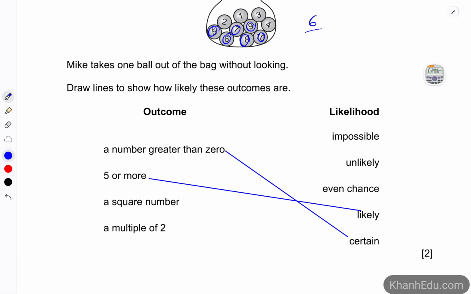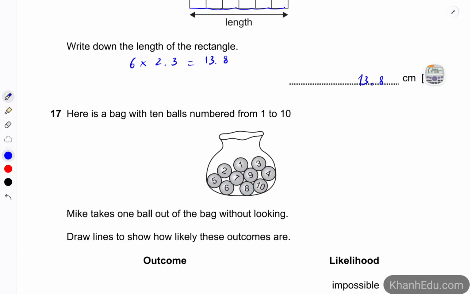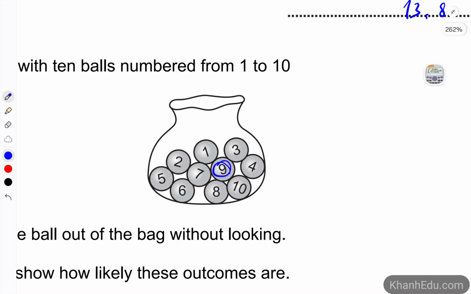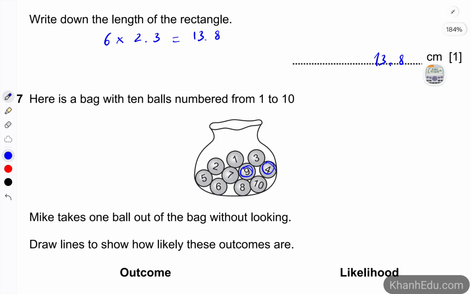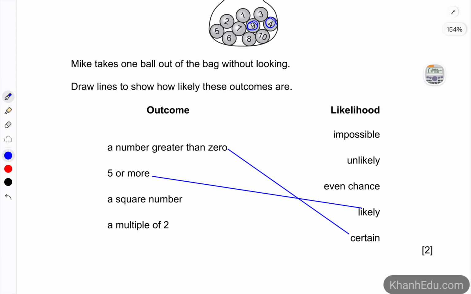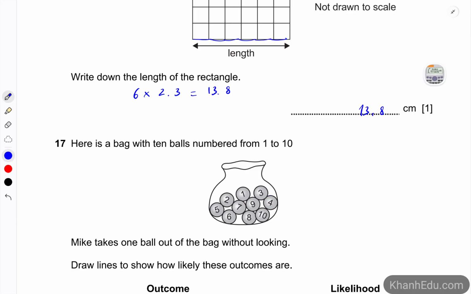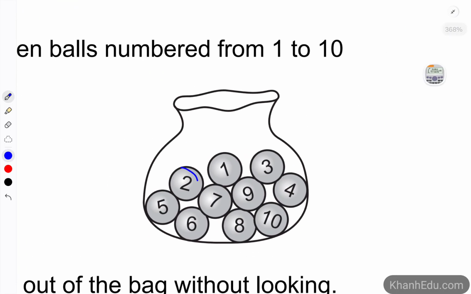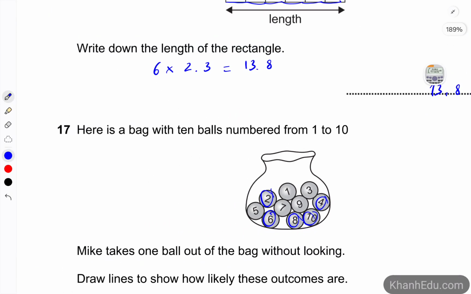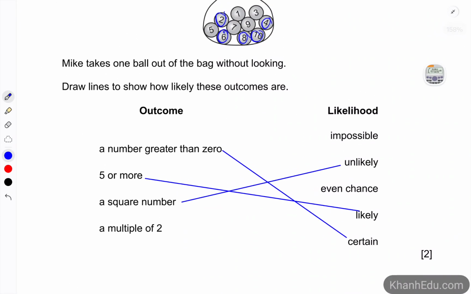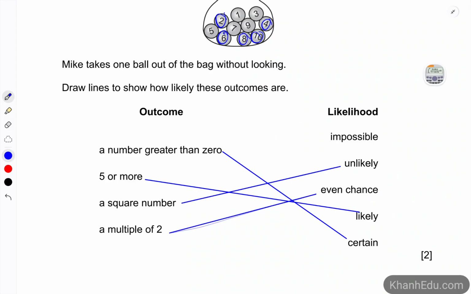The next one, a square number. Let's see how many square numbers we have. There is number 9, number 4. There are just 2 numbers inside the bag. So 2 out of 10 is unlikely. And the last one, a multiple of 2. A multiple of 2 means an even number. 2, 4, 6, 8, 10. So there are 5 even numbers out of 10. So 5 out of 10 is like 50%, so it's going to be even chance.